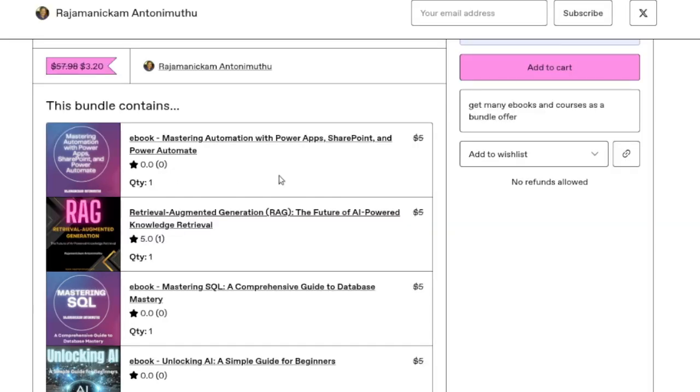So the first one is about Power App. It is for Microsoft automation. It is a low code, no code platform. If you want to learn about that, this ebook will be very useful. It is a very new ebook.